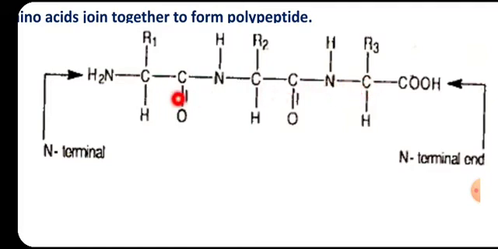So we can see in this chain there will be two ends. This is the amino terminal end, which is called the N-terminal end. Here this is the carboxy terminal end. That means it is the C-terminal end.